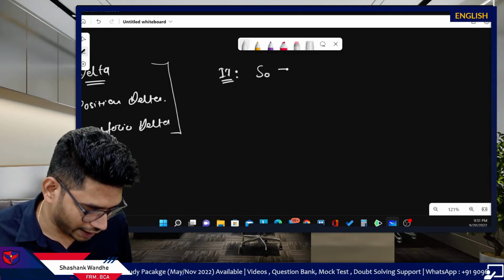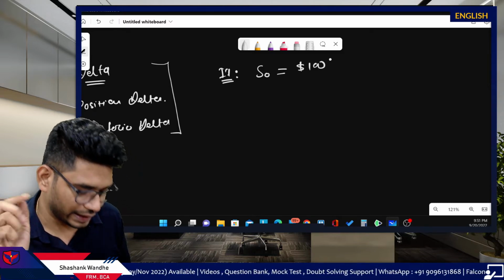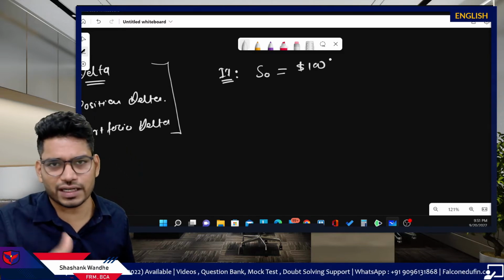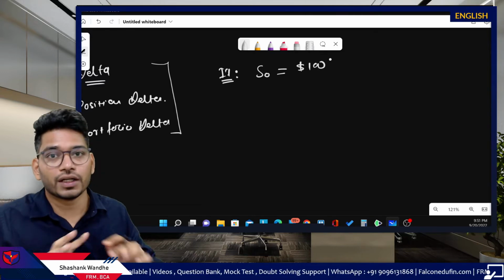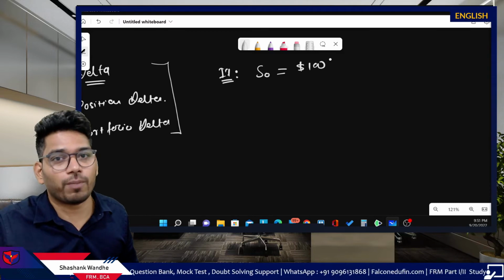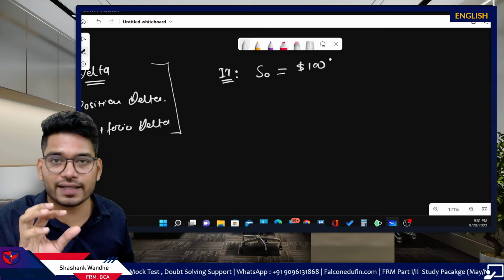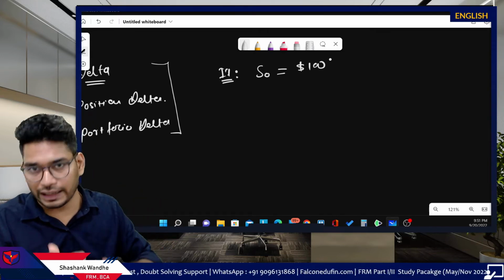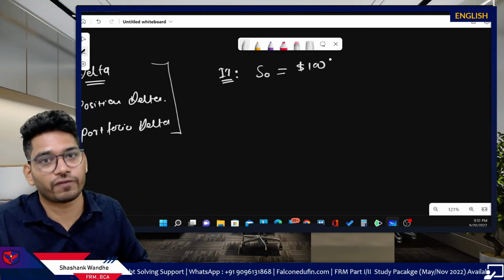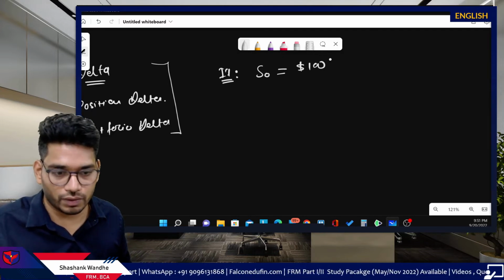Assume the underlying price is currently trading at $100. Remember, we are splitting all the factors separately, so we don't have to bother about other factors when we are discussing one factor. Right now we are discussing delta, so we don't have to worry about time, volatility, risk-free rate or anything else.